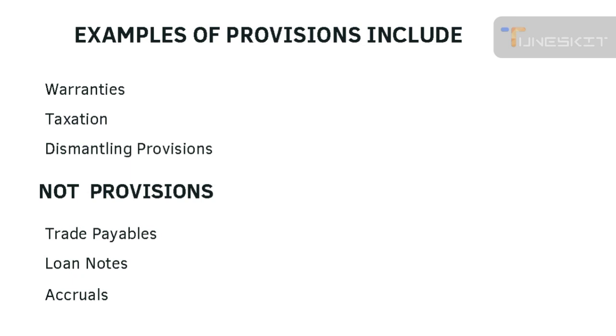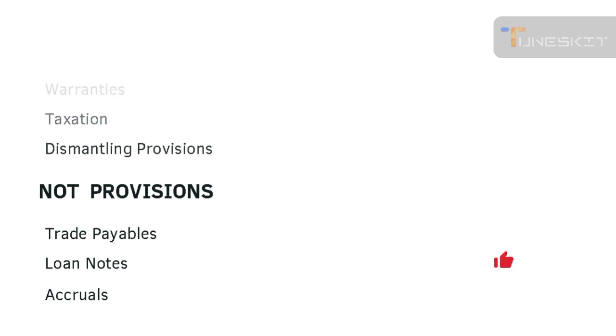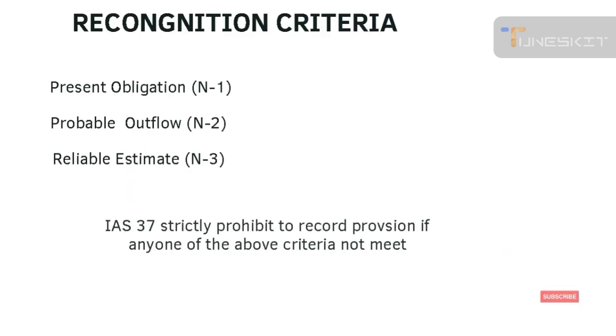The question here is when we recognize provisions in our books, by books I mean financial statements. IAS 37 defines the recognition criteria, and this criteria includes three conditions.